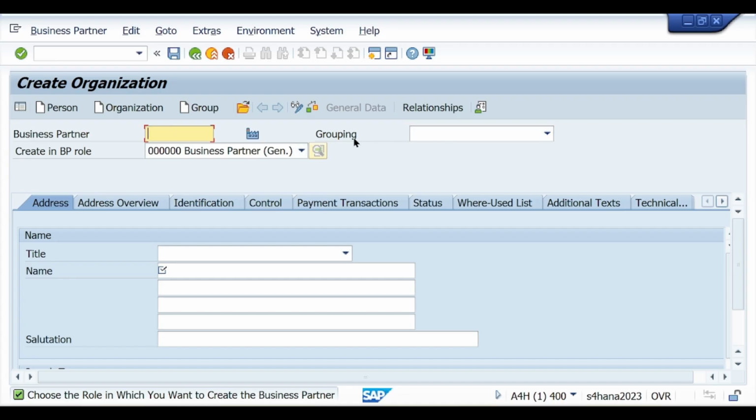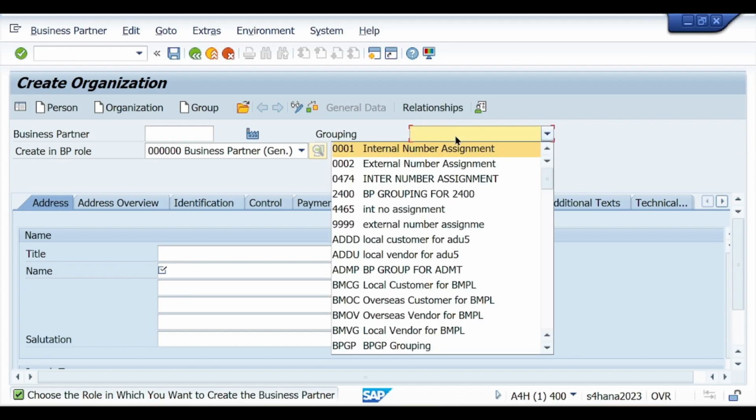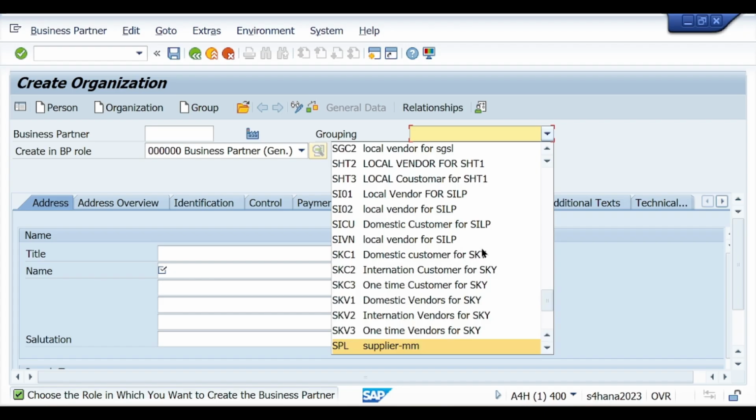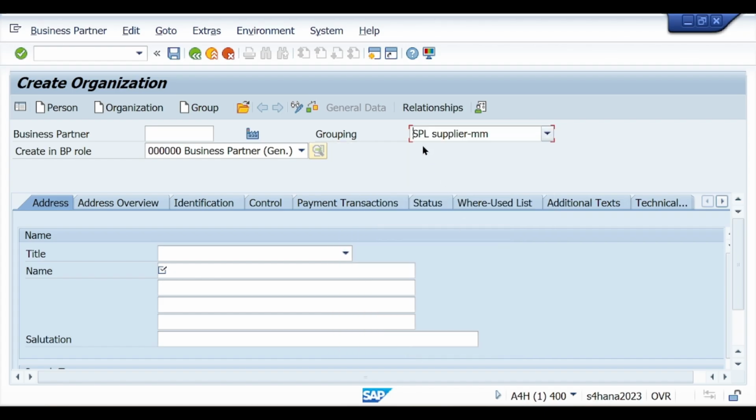For that, in the backend we have saved a number range. We get that number range with the help of this grouping. One by one SAP gives a number for a particular business partner. So our grouping is SPL, supplier MM.